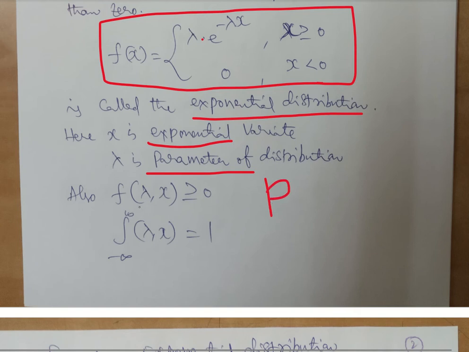The probability of all those values should be greater than or equal to 0, so that for every event, probability is between 0 and 1. If you add all those probabilities in the discrete case, we get 1. Similarly, if you take the integration from minus infinity to plus infinity, we get 1. This we have seen already in the continuous probability distributions earlier. Same thing holds good here.